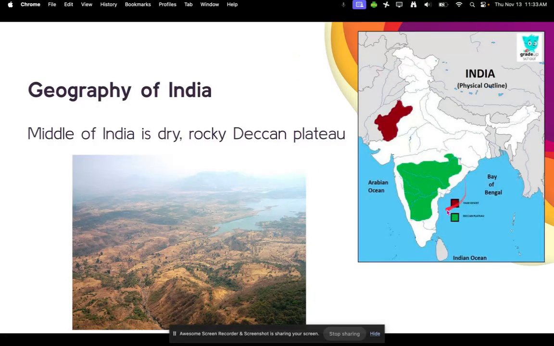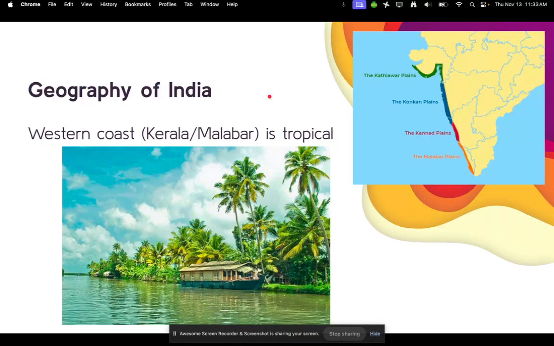All right, in the middle of India, kind of in this green space right here, is the Deccan Plateau. It is very dry and rocky, as you can kind of see from an aerial view. There's a little bit of vegetation. Then we have the western coast, which is very tropical. So you have lots of lush tropical forests as well as palm trees.